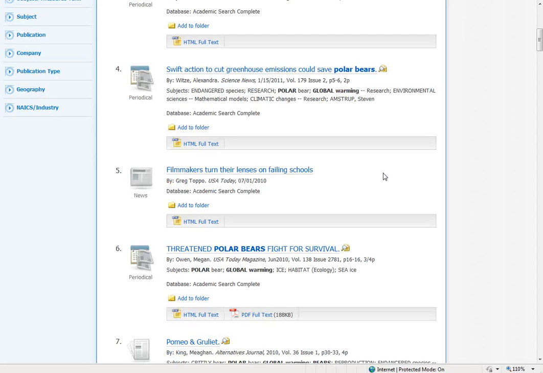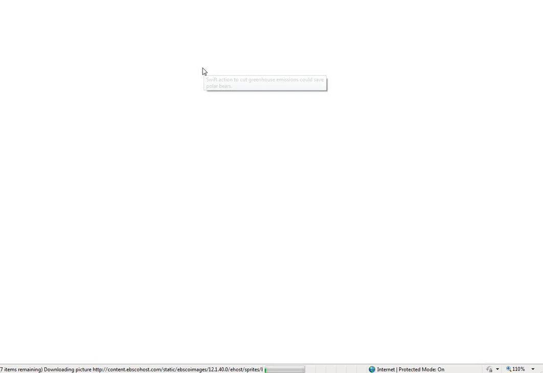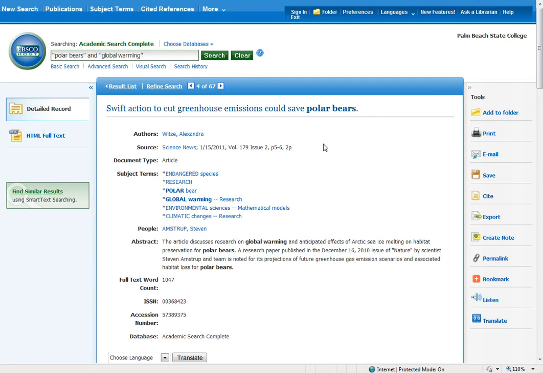Now say that I'm interested in this particular one here. If I open this up, we'll bring up the document's information, including these subject terms that have been assigned to it. So this particular article has been indexed and assigned climactic changes, global warming, and polar bear. Now I see that these have been assigned, so if I click on any one of these active links, it will bring up every article that has been assigned that particular subject heading in search.